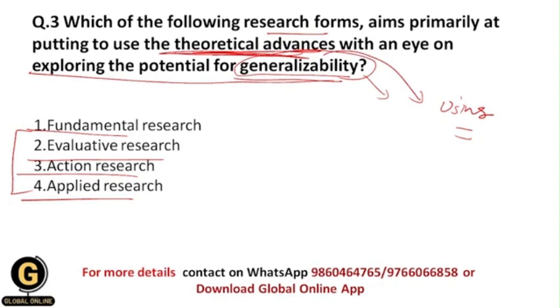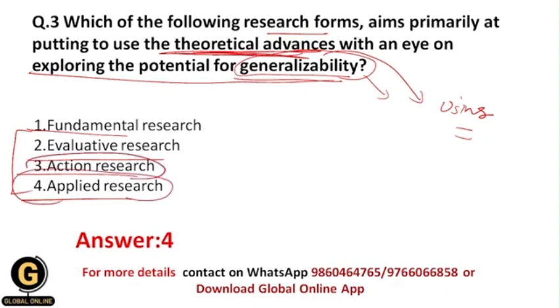And after getting the solution, it has that much potential that we can explore it for generalizability purposes. So that's why the correct answer here is 4, because we are applying the laws to our research problem, and this is nothing but applied research.